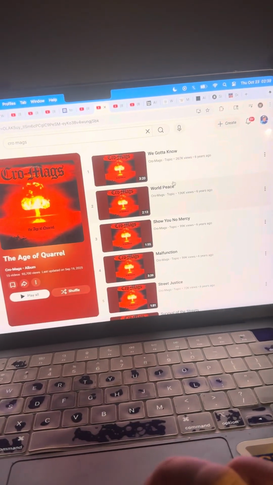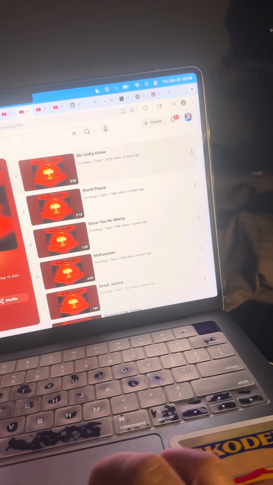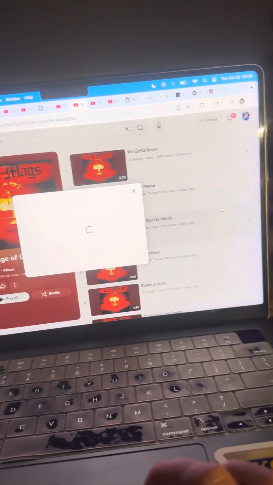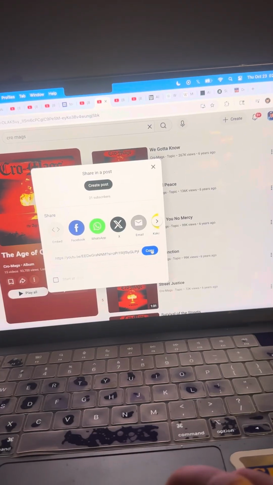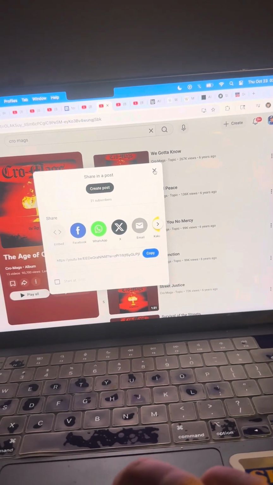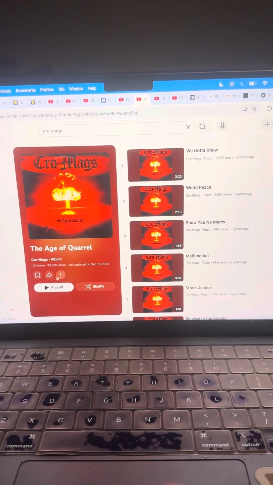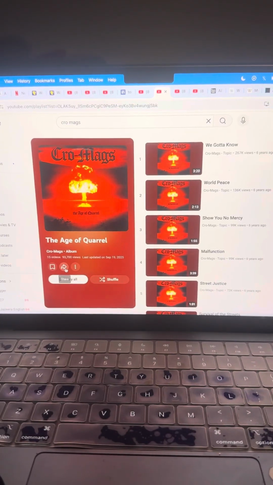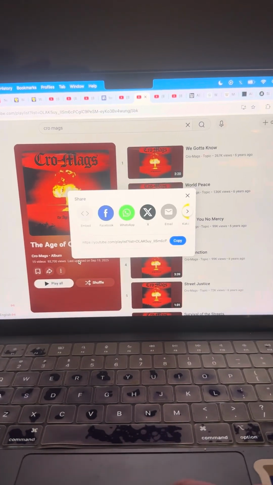But since this is music, you can grab the single song by going share, and then you can copy the address to it. But in this case, I want to share the whole playlist. So I'm going to go over here, because that's the Age of Coral playlist.